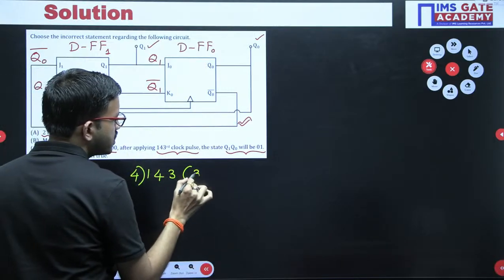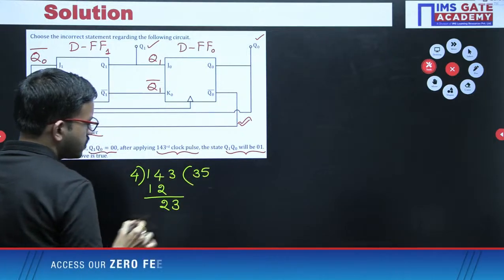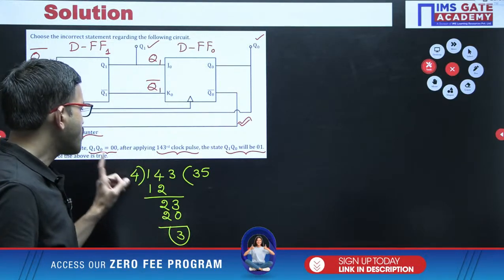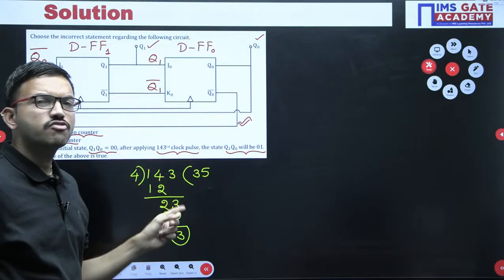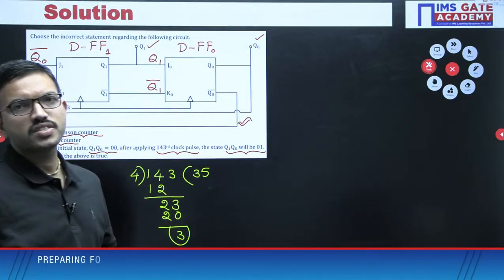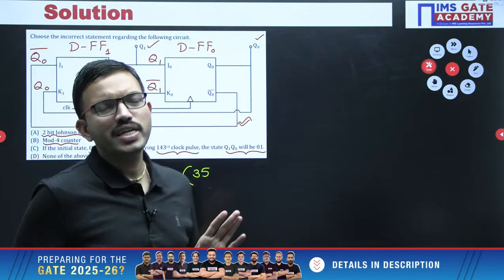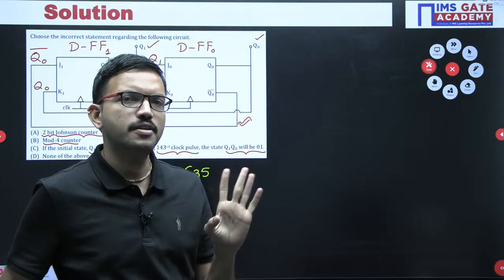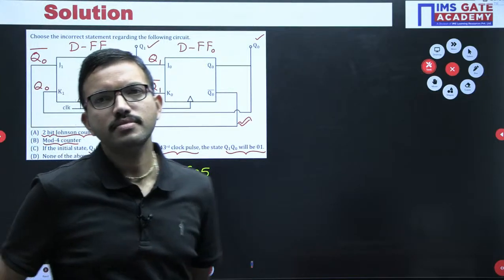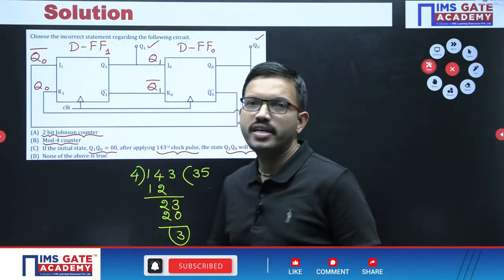Now, 4 3s are 12, remainder is 2, then 3, 4 5s are 20, remainder is 3. That means after applying 143rd clock pulse, whatever state you are getting, the same state you are getting even after applying 3rd clock pulse. Simple question I am asking. All of you tell me, whatever may the integer number you can consider, whatever may the integer number in general, when you are doing the division with 4, what are the possible remainders you are getting? Any integer number you can consider. If you are dividing with 4, what are the possible remainders?